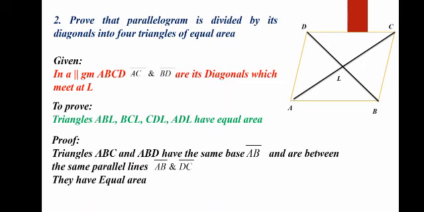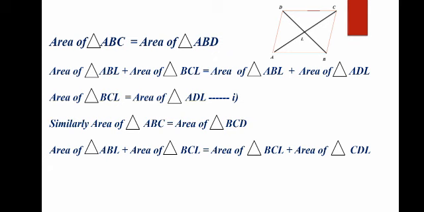For the proof, consider triangles ABC and ABD. They have the same base AB and are between the same parallel lines AB and DC, so they have equal area. Area of triangle ABC equals area of triangle ABD.